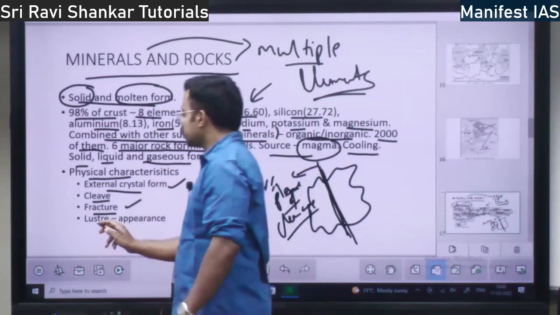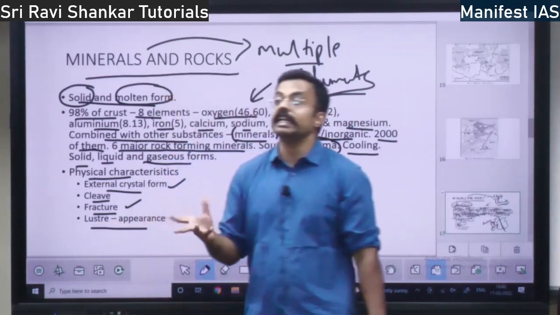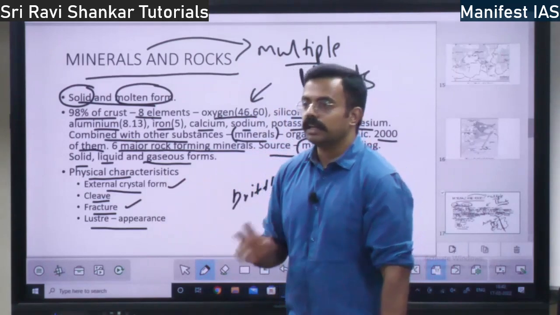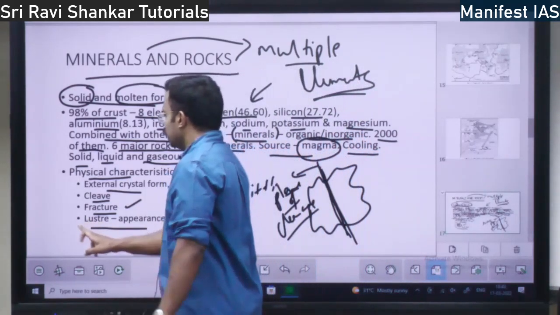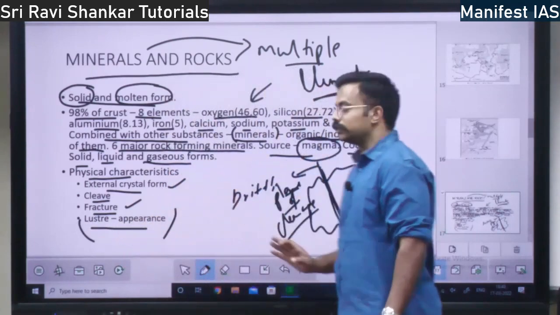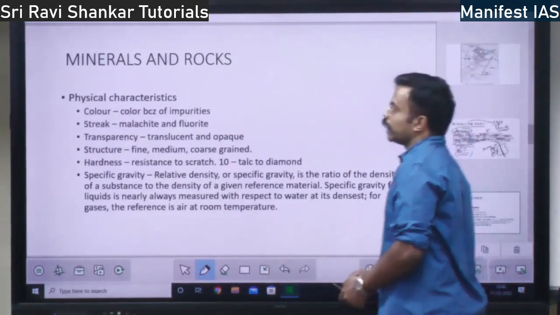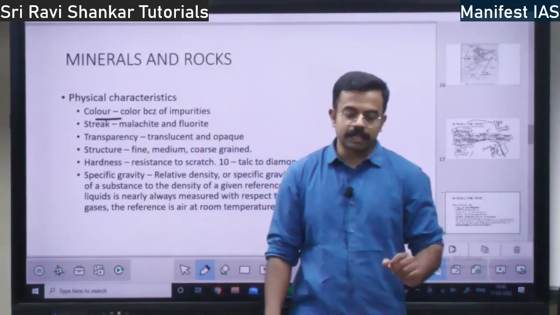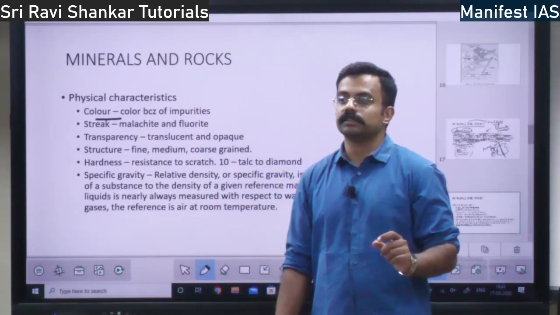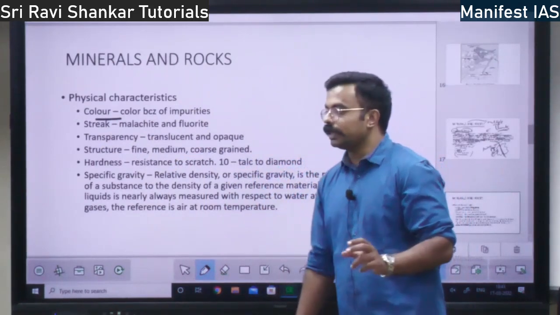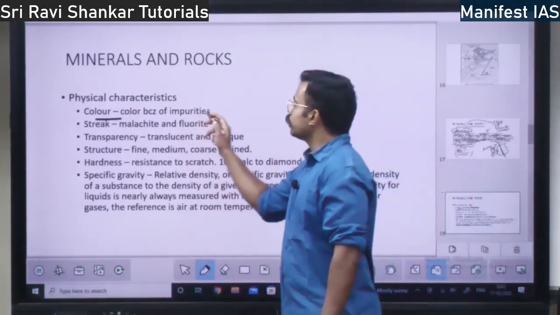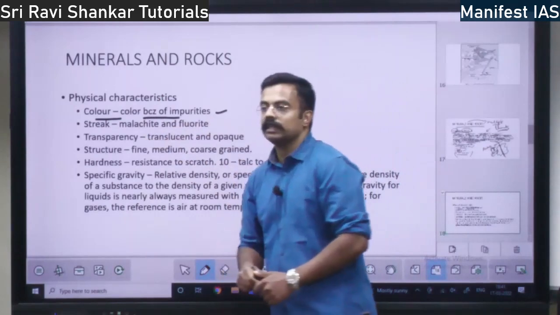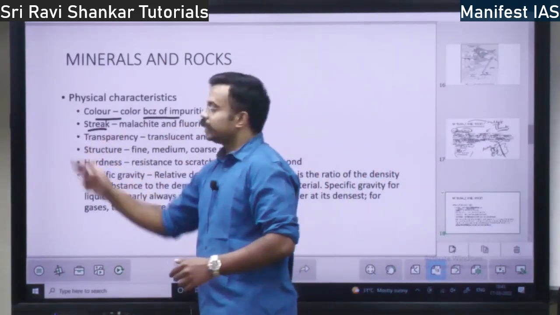Then you have luster. Luster means appearance, shining, whether the mineral is shining or not. That shining is called luster. This is one of the physical characteristics. Then you have color. Minerals get color because of impurities, or because of their own nature. Then you have streak. What does streak mean?